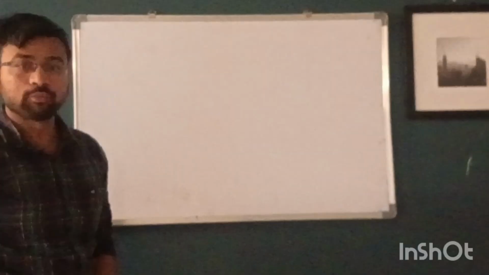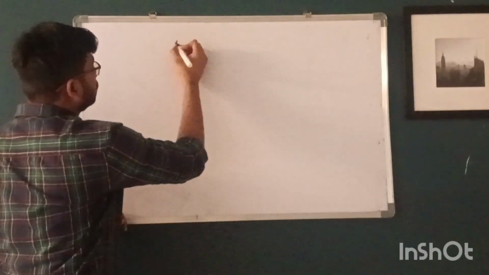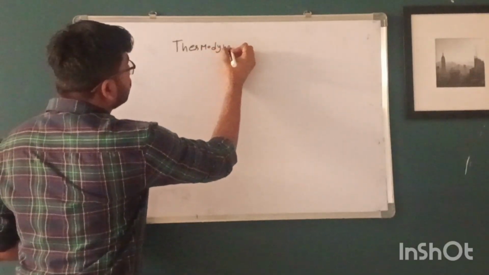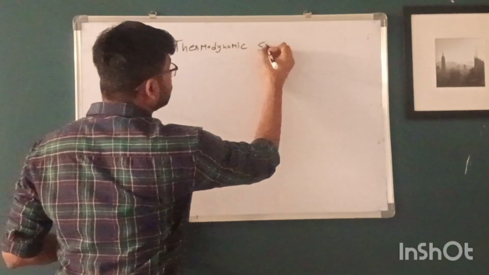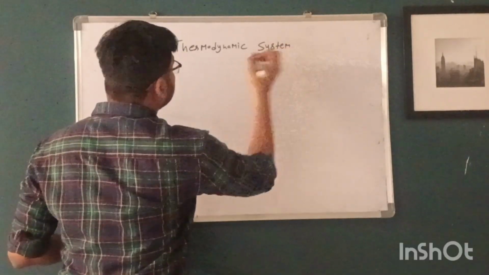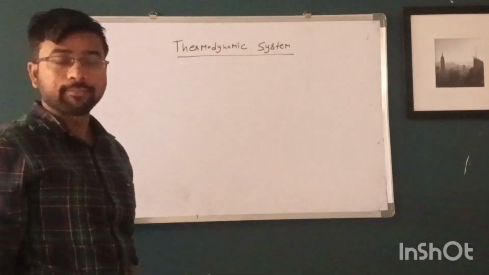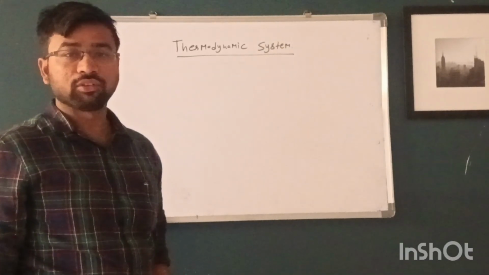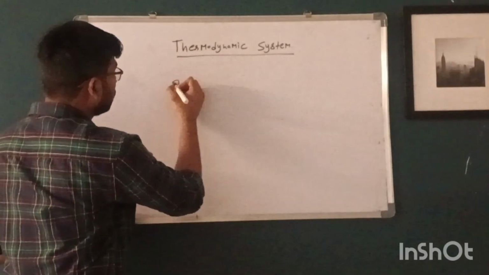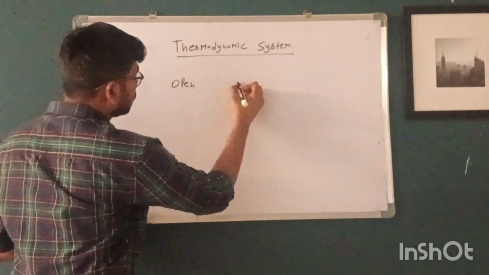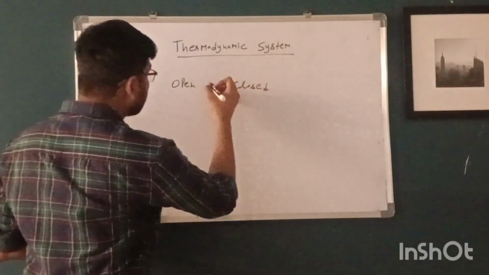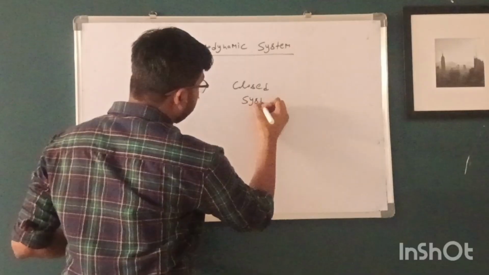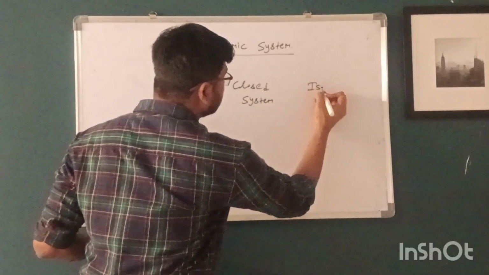Next topic is thermodynamic system. There are three types of thermodynamic system. First one is open system, second is closed system, and third one is isolated system.